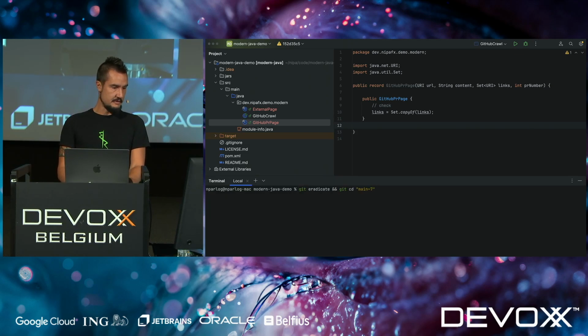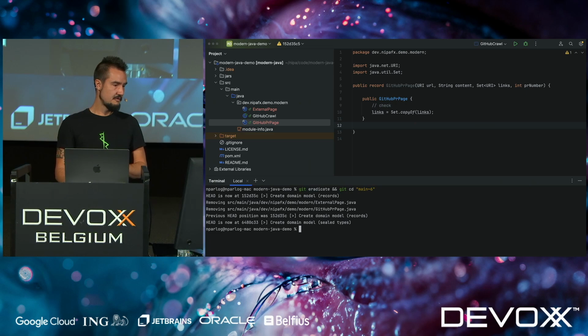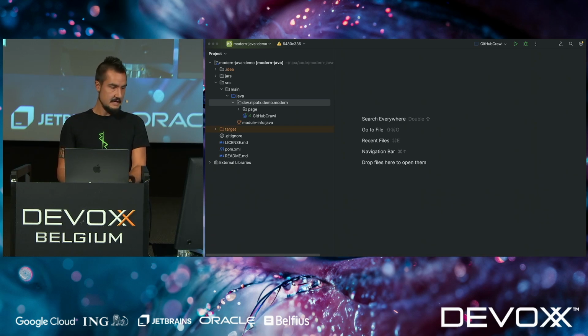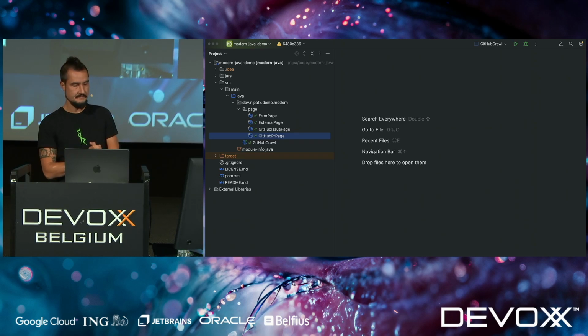What I do want to do now, though, is go to the next step. And because I'm not going to type out every record, every type all the time, I'm just going to throw away everything I just did, which includes, by the way, I already made the first mistake by not having the right package there, and check out the next commit. So now we have these 4 types, the 4 records. 2 of them we've already seen, and there are 2 more now.